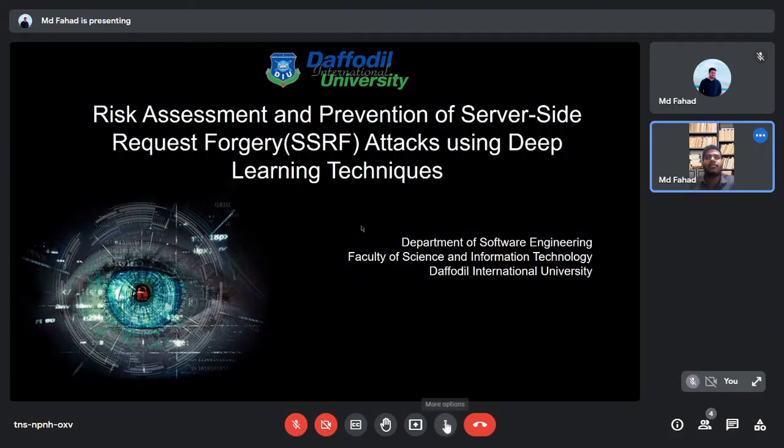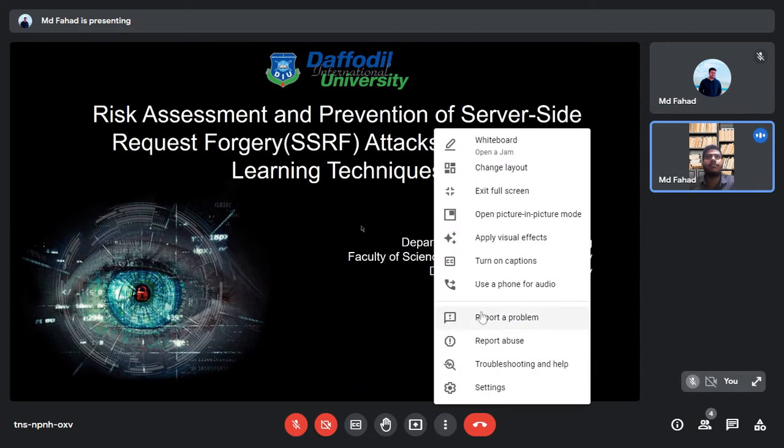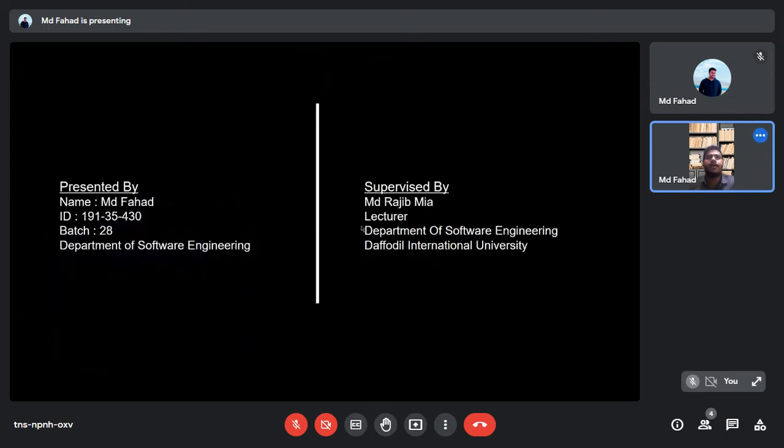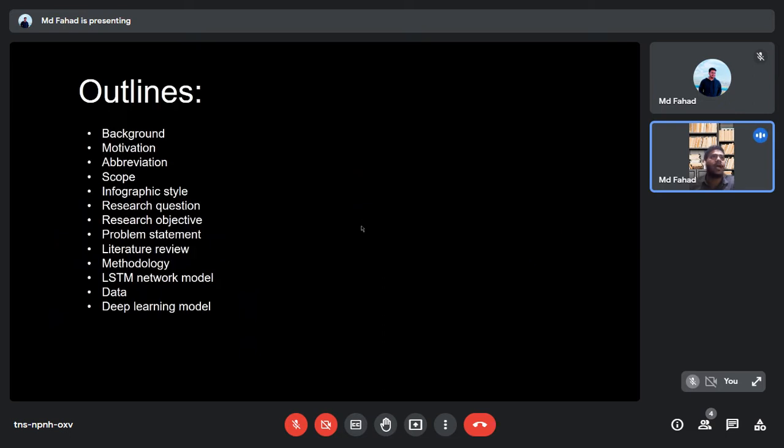My ID is 19935430. My research topic is risk assessment and prevention of server-side request forgery (SSRF) attack using deep learning technique. My supervisor is MD Rajiv Miasar, lecturer, Department of Software Engineering, Daffodil International University. This is the outline of my research topic.